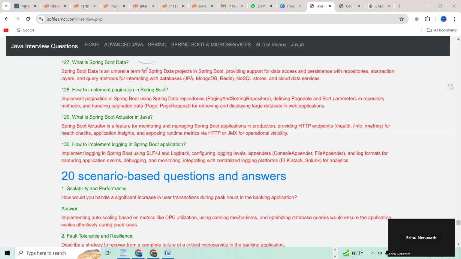This question is repeated. How to implement pagination in Spring Boot? What is Spring Boot Actuator in Java? How to implement logging in Spring Boot application?